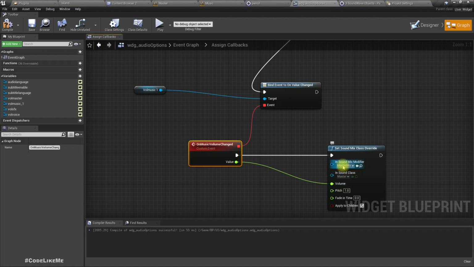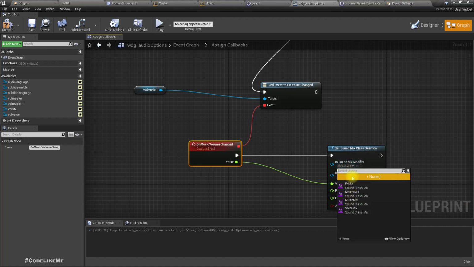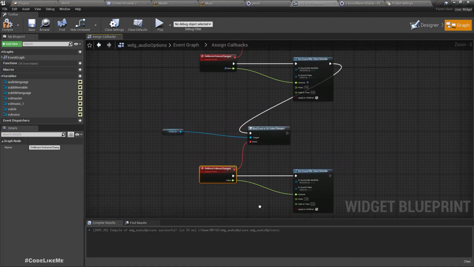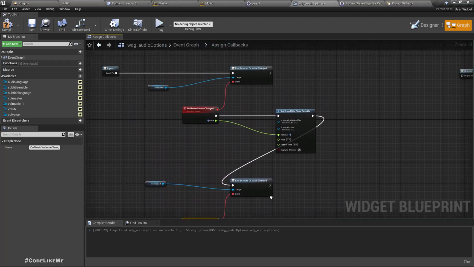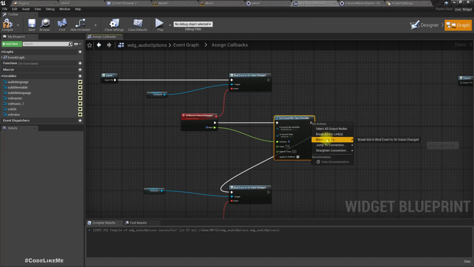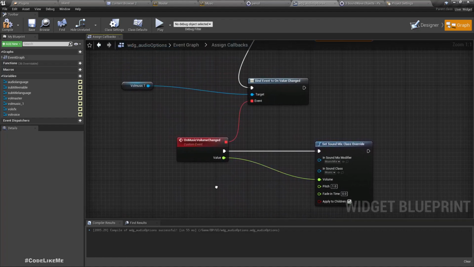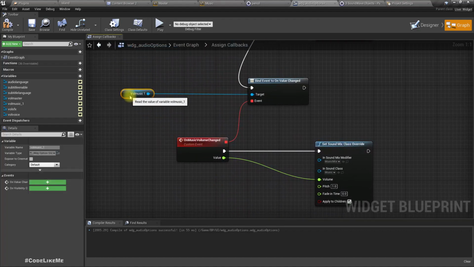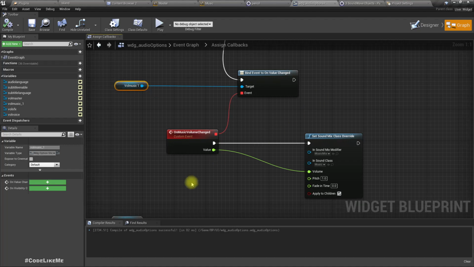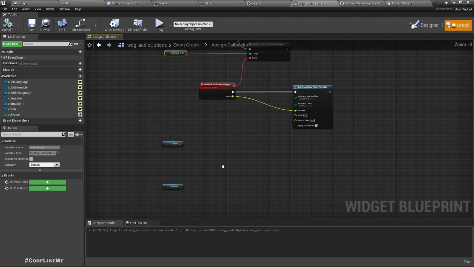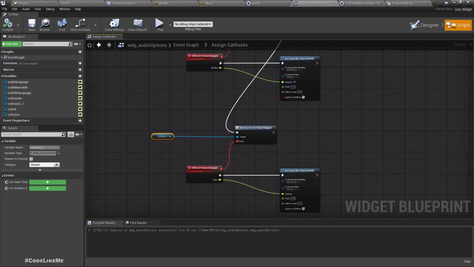Right, so here as the mix modifier use music mix, and as the input sound class use music. Oh, sorry, this is not what we need to connect. This is what we need to connect. Alright, and similarly let's connect other two, volume SFX and voice SFX.